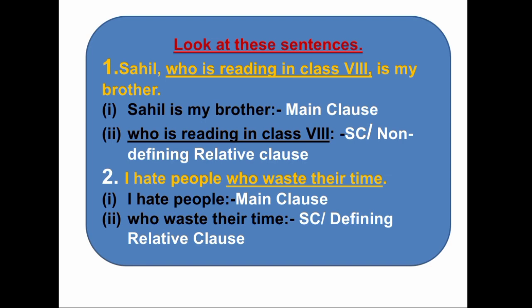Here, the sentence is clear. So, here the relative clause is a non-defining relative clause. The relative clause here gives extra or additional information about Sahil. So this is a non-defining relative clause.